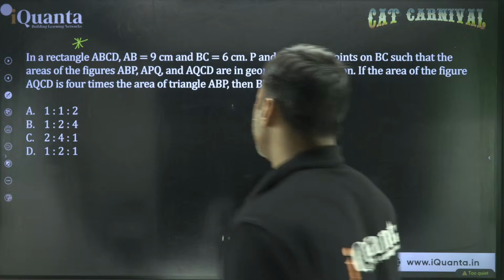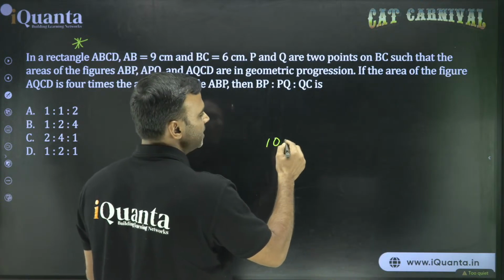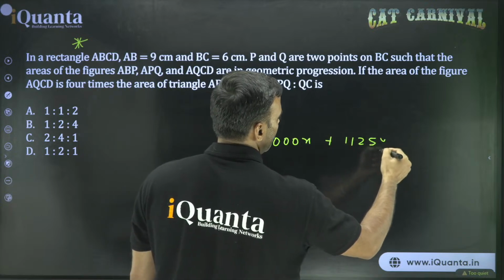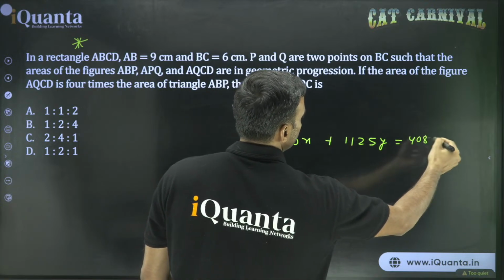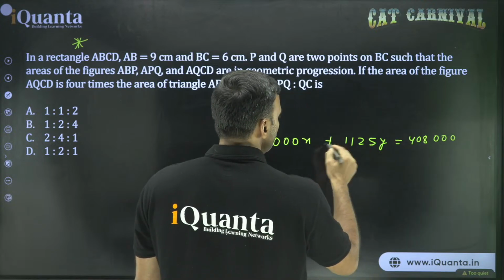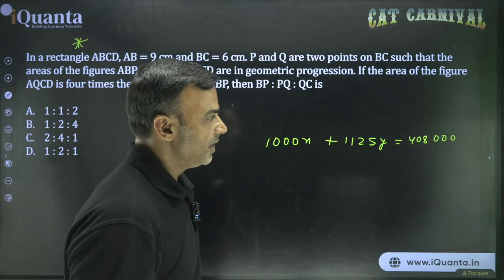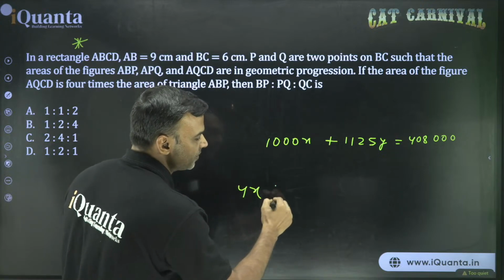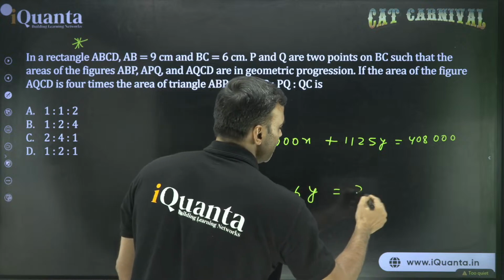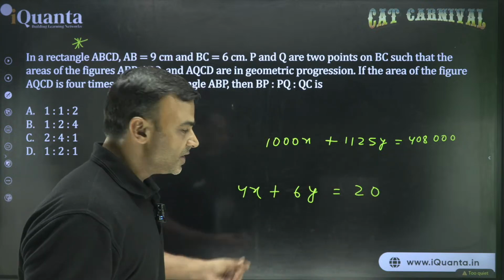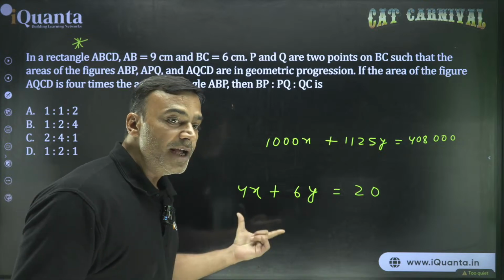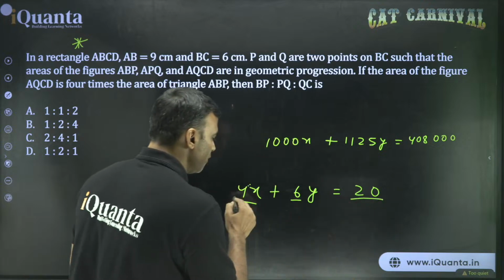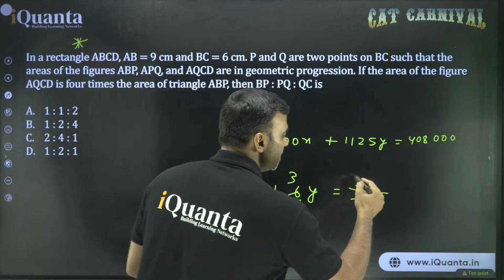Abhinav, just tell me one thing. If I have a number 1000x plus 1125y equal to 408000, you tell me what is the first number that should come to your mind that will divide. If there is something common, we normally cancel it, na? Suppose we have 4x plus 6y equal to 20, what do we do? Just by looking at it, we know that it is going to be divisible by 2, because 4 is an even number, 6 is an even number, so 20. So we divide by 2, we get 2 here, 3 here, and 10 here.